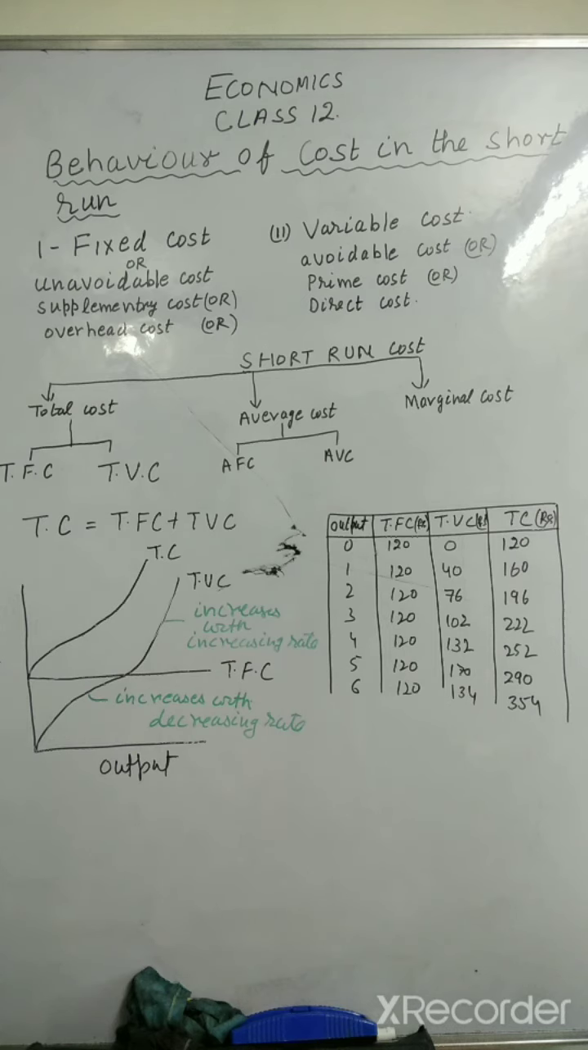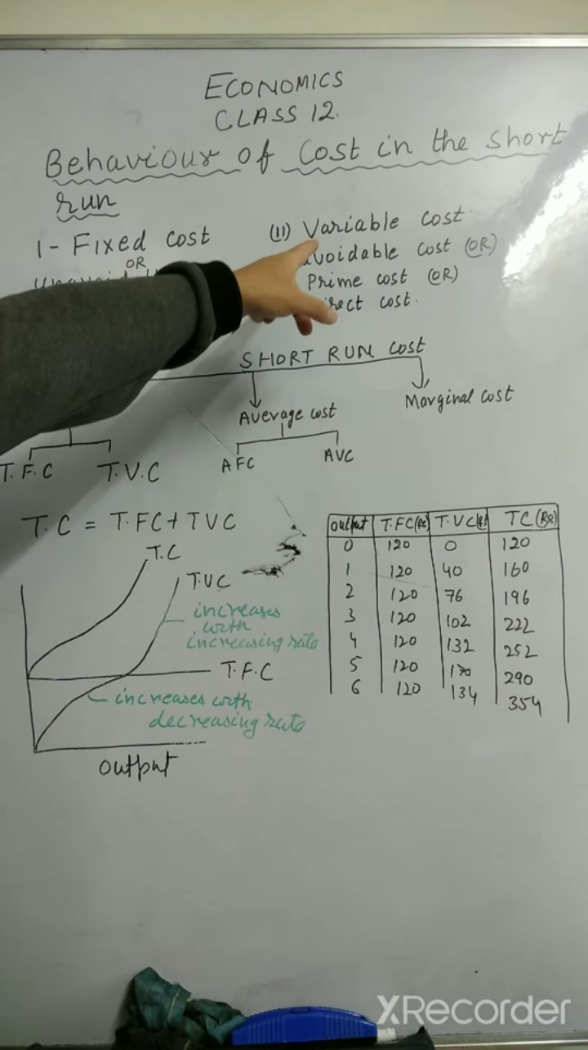On the other hand, variable factors are those factors the supply of which can be easily changed in the desired quantity. Fixed factors can neither be increased nor decreased in the short run, whereas variable factors can be changed in the desired quantity in the short run. Now, corresponding to the fixed factors and variable factors, economic cost is classified into two categories. First, the fixed cost. The second, we call it variable cost.